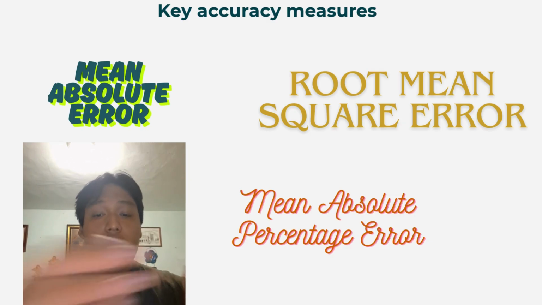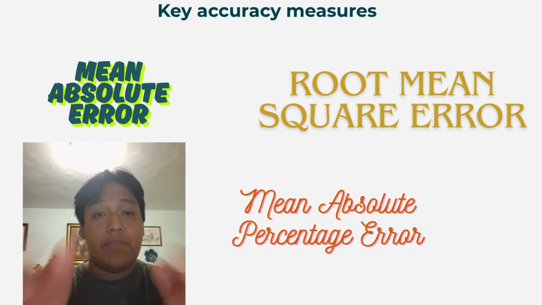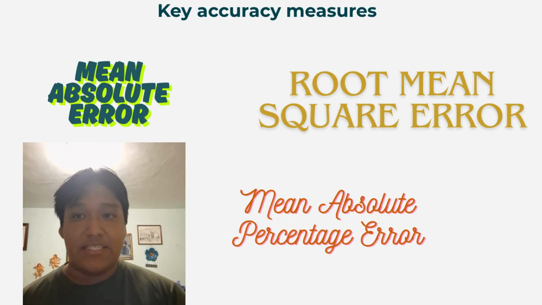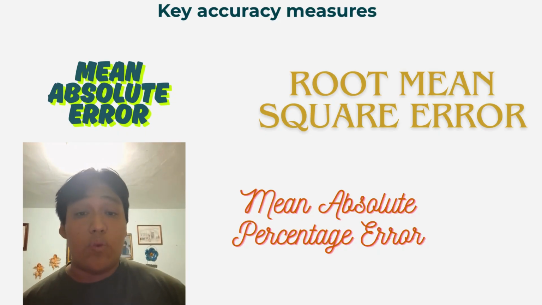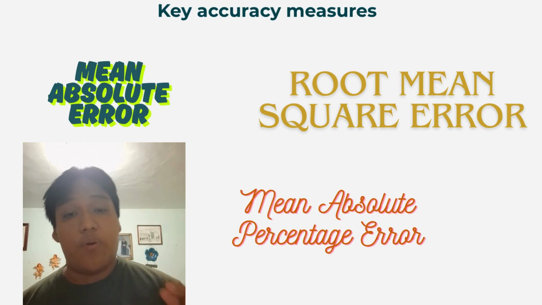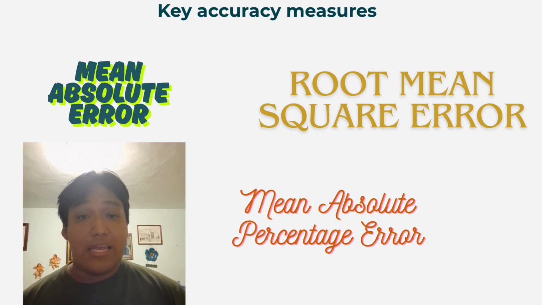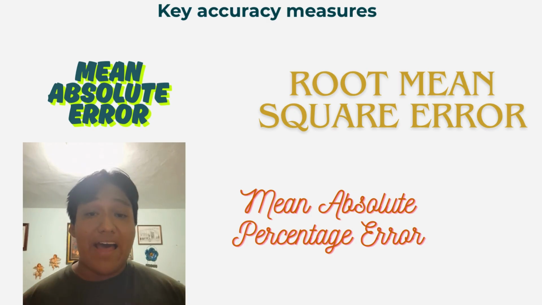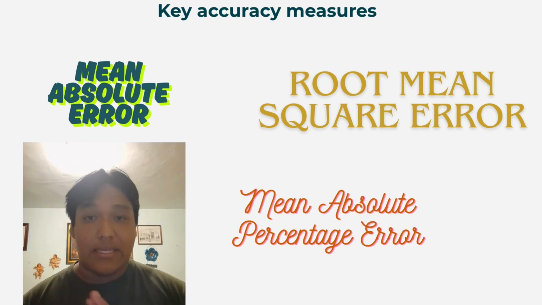Then we have the mean absolute percentage error. This accuracy measure gives us the error as a percentage. This is useful because it's easy to understand, like saying we were off by 10%. But there is a really tiny problem with this accuracy measure: if the number of defects is really low, close to 0, the measure will give us huge, crazy numbers. So it's not always reliable in defect forecasting.